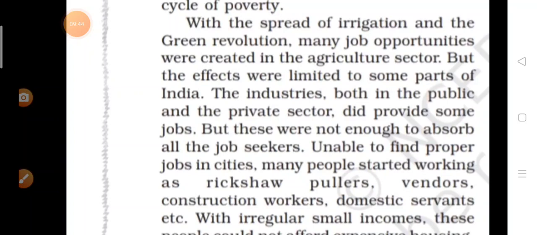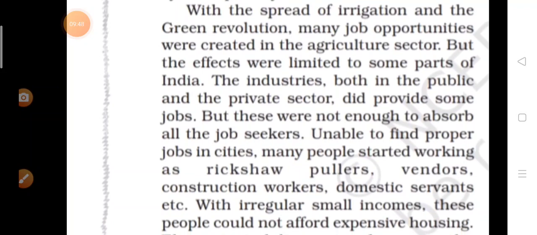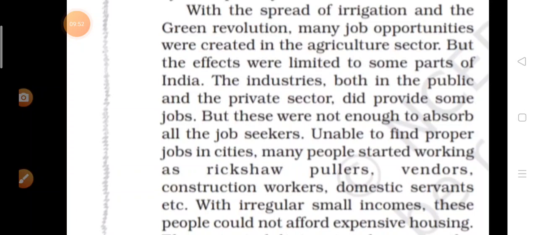But when they reached cities, what happened there? The industries in cities, both in public and private sector, provided many jobs. But the population of India was increasing rapidly, and they couldn't provide jobs for all the persons.